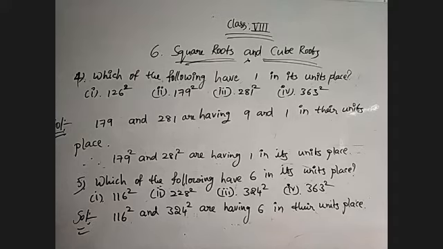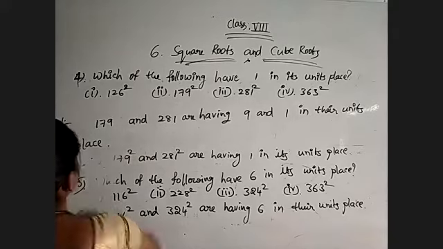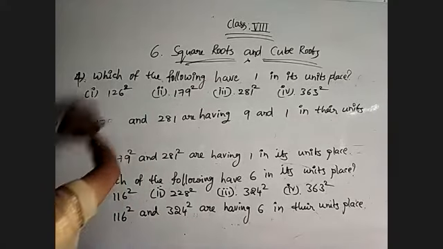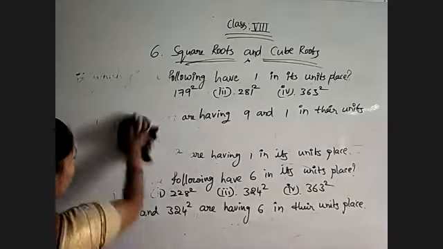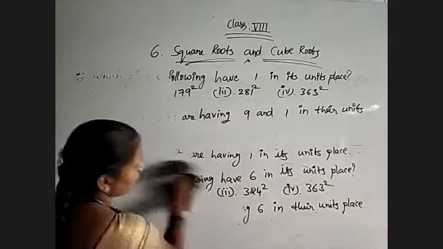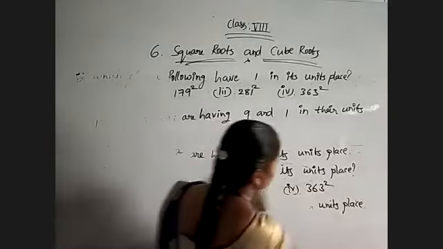Now coming to the next question. So this is estimating the digits. Yesterday also I have discussed about this. Once again we will revise what we discussed yesterday.